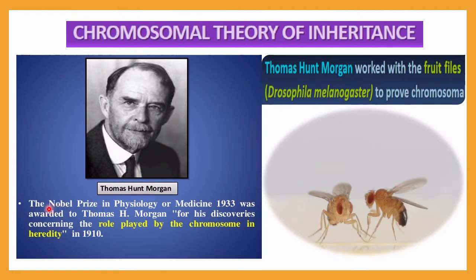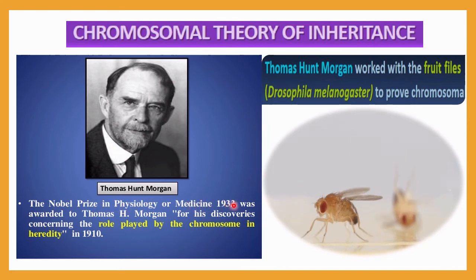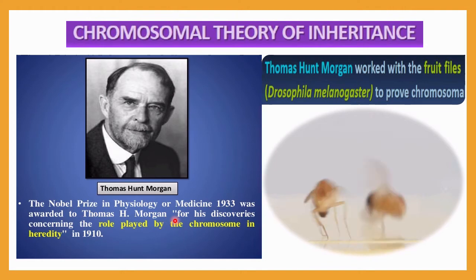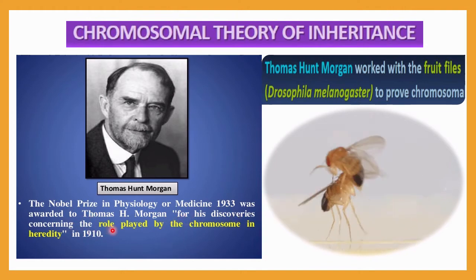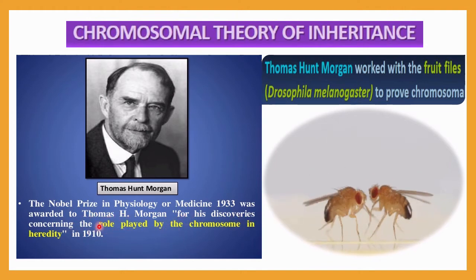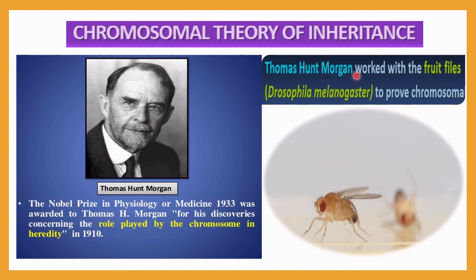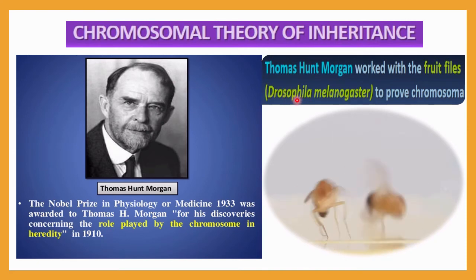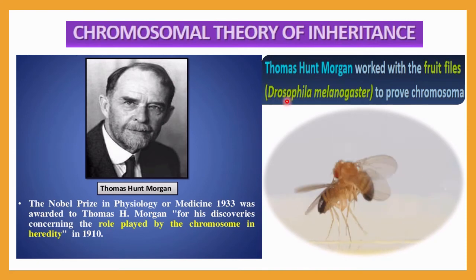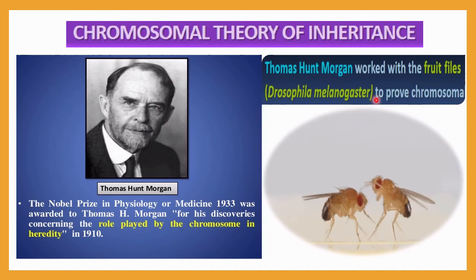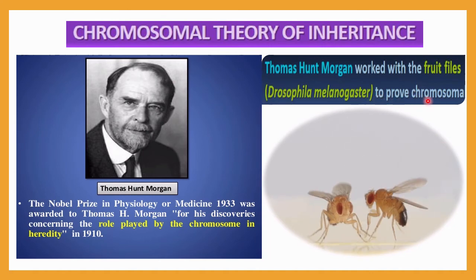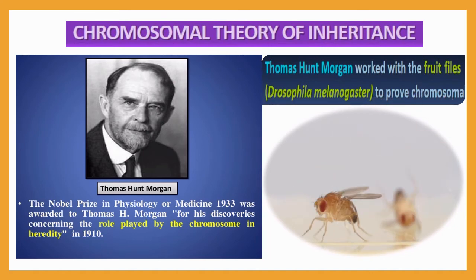Morgan. The Nobel Prize in Physiology or Medicine in 1933 was awarded to Thomas Hunt Morgan, for his discovery concerning the role played by the chromosome in heredity, in 1910. Thomas Hunt Morgan worked with fruit flies. Here you can see fruit flies, and the scientific name of a fruit fly is Drosophila melanogaster. In this way, he proved the chromosomal theory of inheritance.